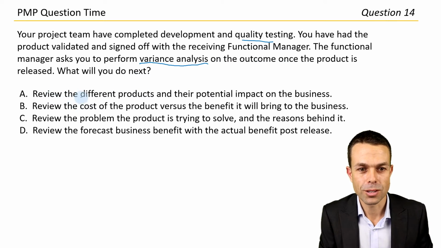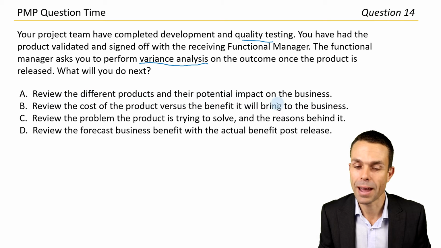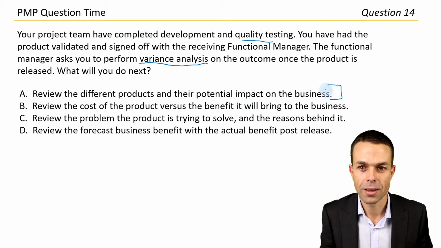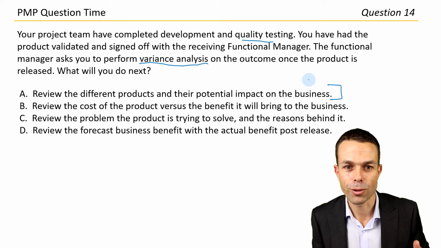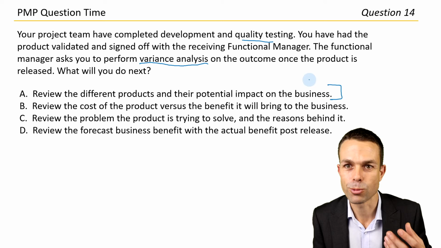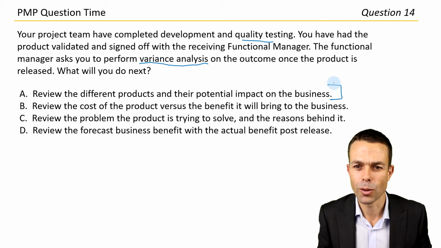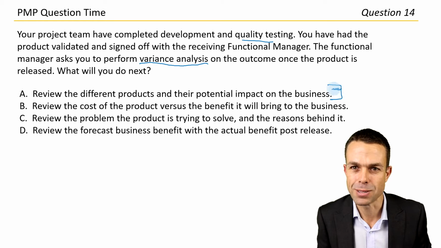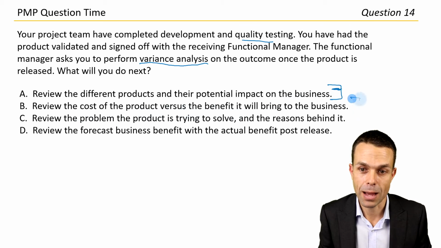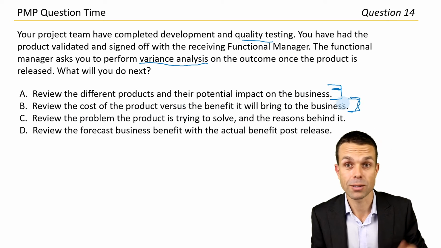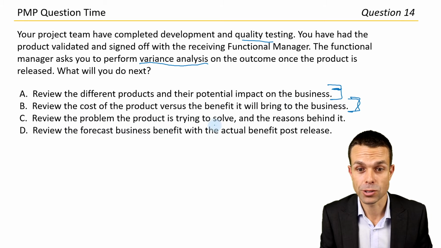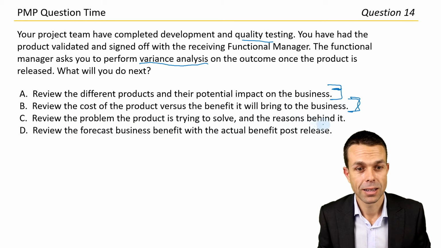Okay, review the different products and their potential impact on the business. Potential impact. I think it's been signed off with the receiving manager, and we're about to release it. So I think not this one. This is before all of that happens, I think. Review the cost of the product versus the benefit. Again, that happens before we kick off the project. Cost-benefit analysis.